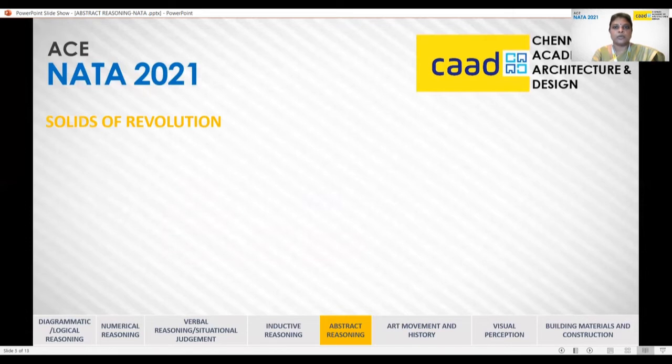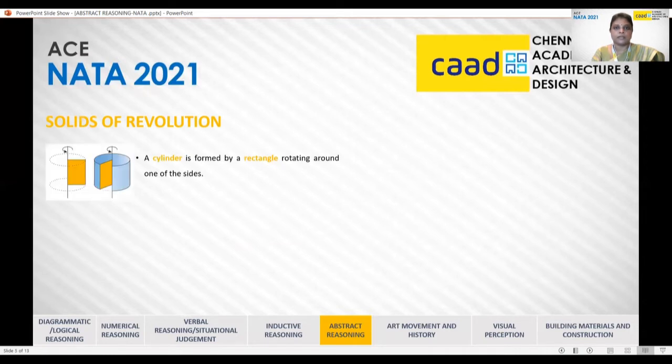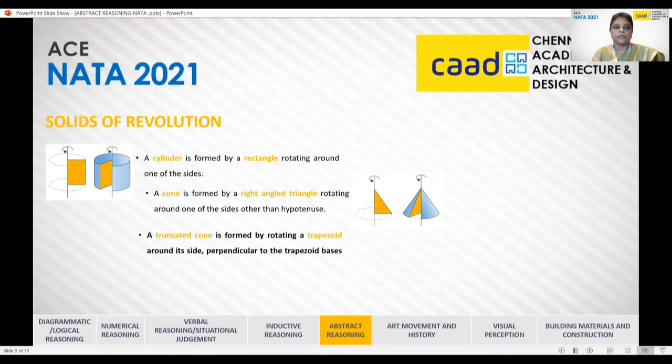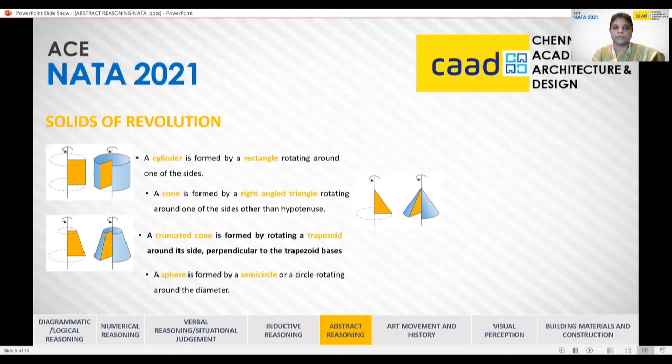Now we will see a few solids which are generated by revolution. So the first will be, when a rectangle is rotated, you get a cylinder. Clear? And then when you rotate a right angle triangle, you get a cone. When we rotate a trapezoid, you get a truncated cone or a frustum of a cone.